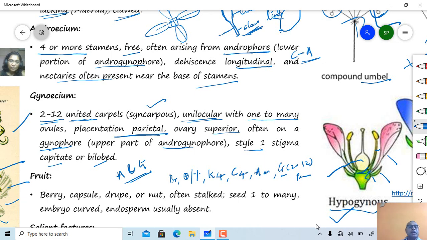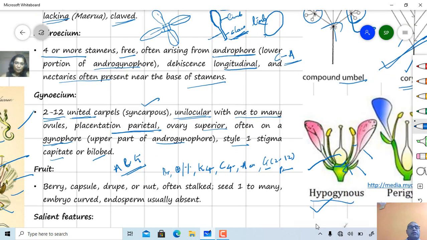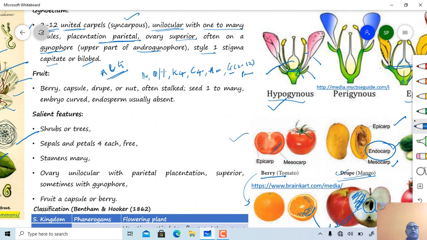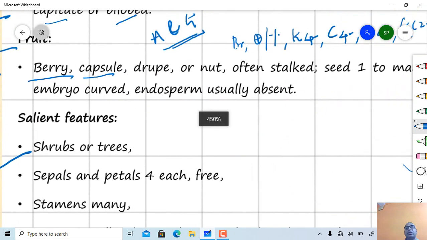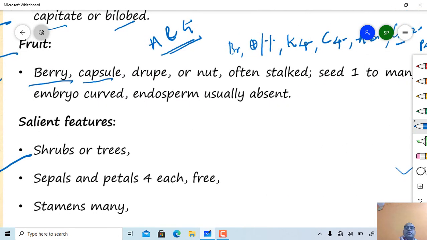Then let's talk about the fruit. Berry is a simple fleshy, multi-seeded fruit. Capsule is a simple dry dehiscent type of fruit, called capsular fruit, multi-seeded. Drupe is a simple fleshy fruit. Pericarp is differentiated into epicarp, mesocarp and endocarp. Epicarp generally forms the skin. Mesocarp may be fibrous or succulent, but endocarp is usually hard and stony.